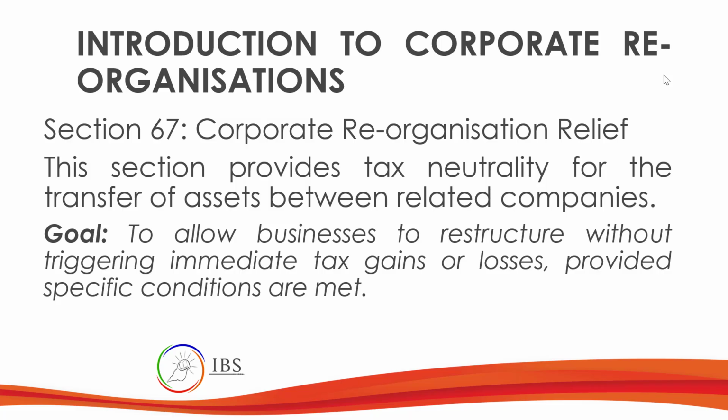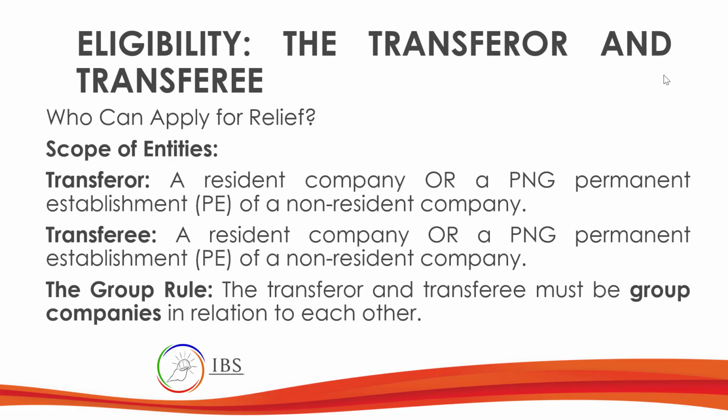Because if you engage in reorganization, there might be some expenses or loss that you will incur. So this will be a certain guideline for reorganization with regards to taxation. Eligibility: the transferor and transferee who can apply for relief. The transferor is a resident company or a permanent establishment of a non-resident company.